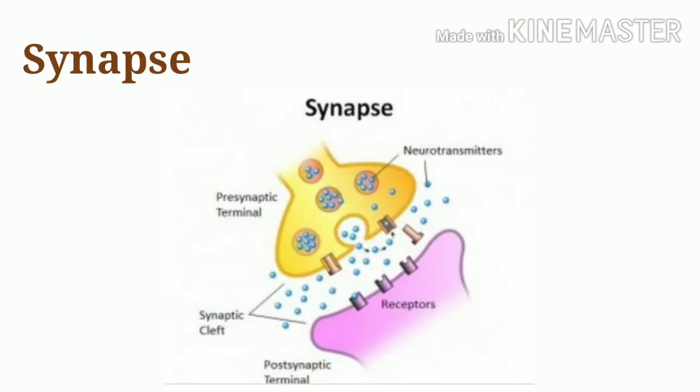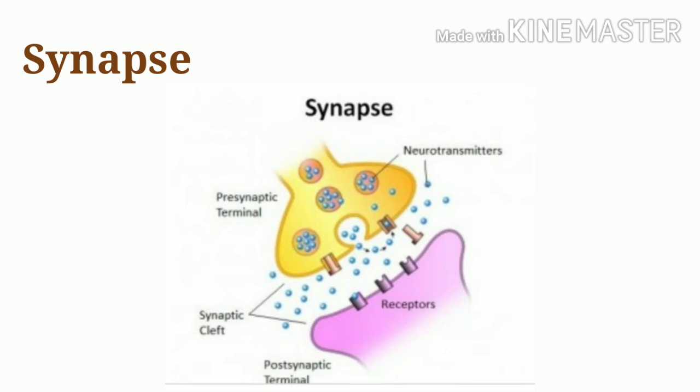We already know that the ends of two neurons do not touch each other and there is a gap in between them. So, this point of contact between the terminal branches of an axon with the dendrites of another neuron separated by a fine gap is called synapse. Here, the nerve impulse jumps into the next neuron.